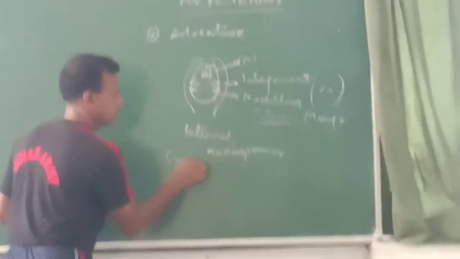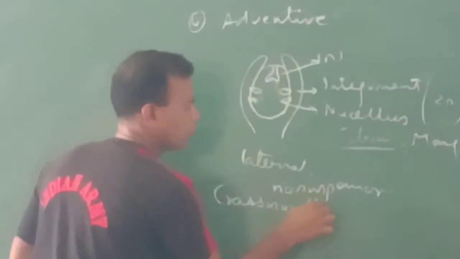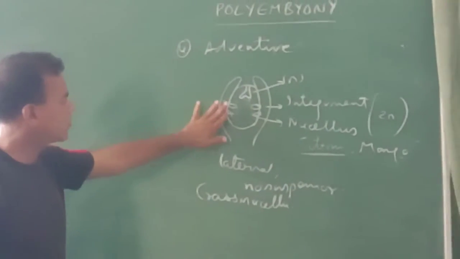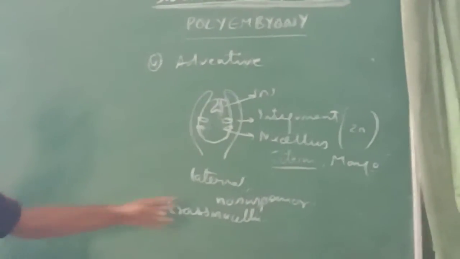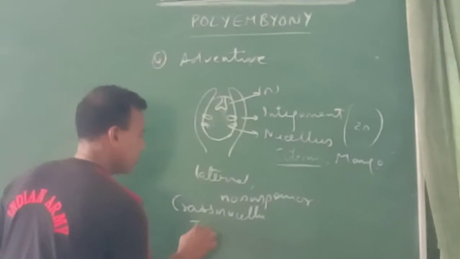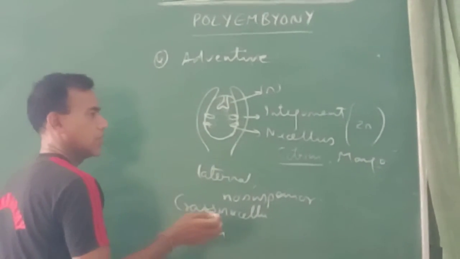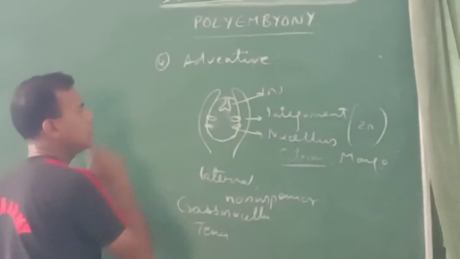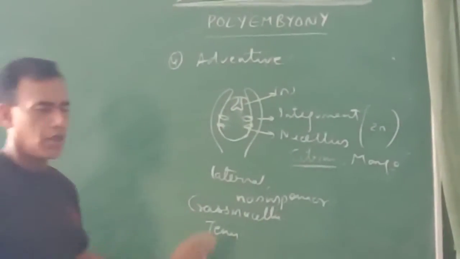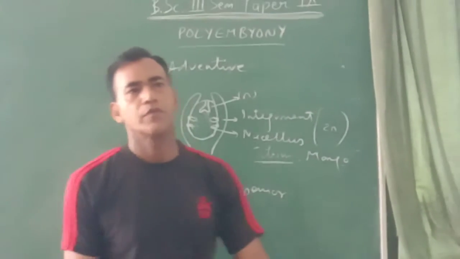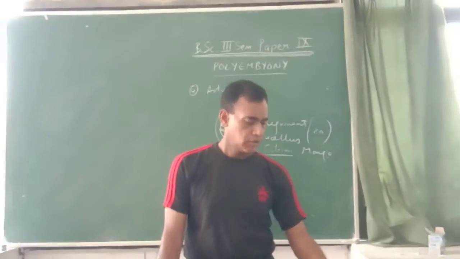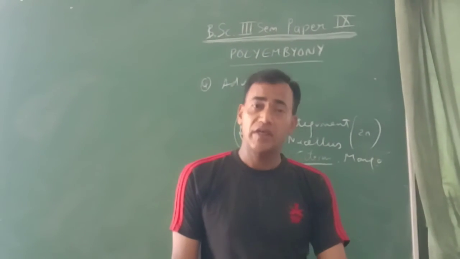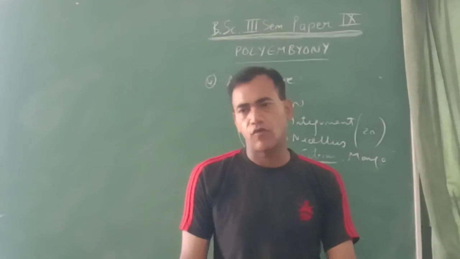In crassinucellate ovules, it is a common observation that the additional embryos are formed from the nucellus, whereas in tenuinucellate or thin nucellus, the additional embryos are formed from the integument. Now, till now, what we have seen? We have seen the nature of polyembryony, the ways by which polyembryos can be formed.